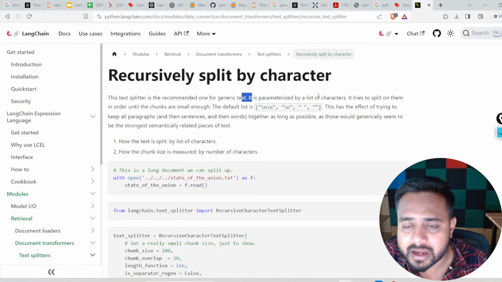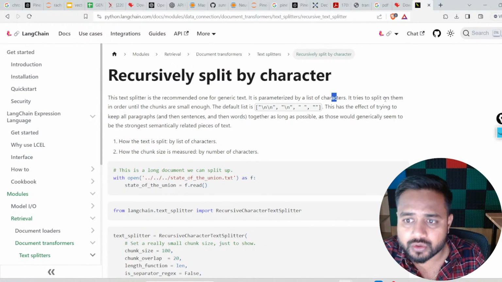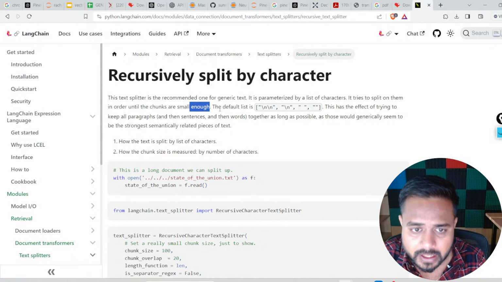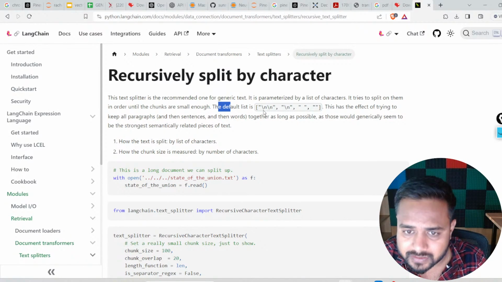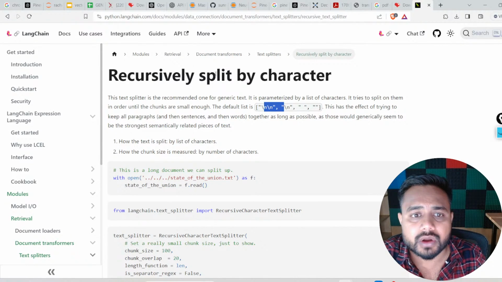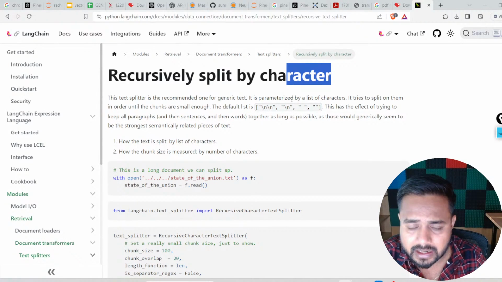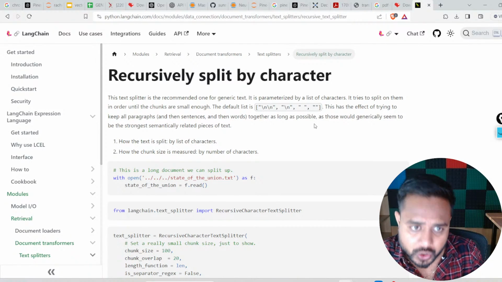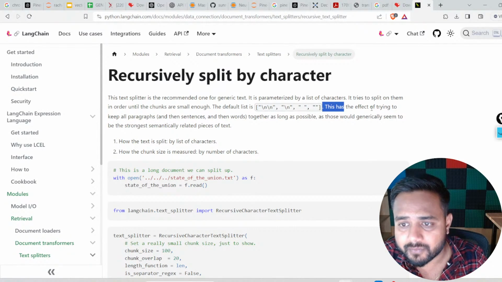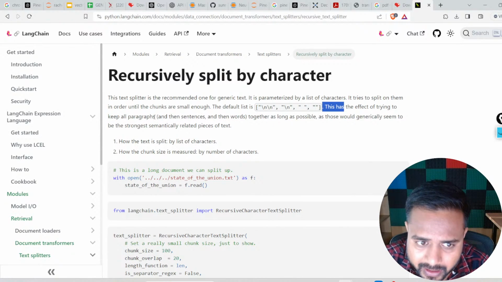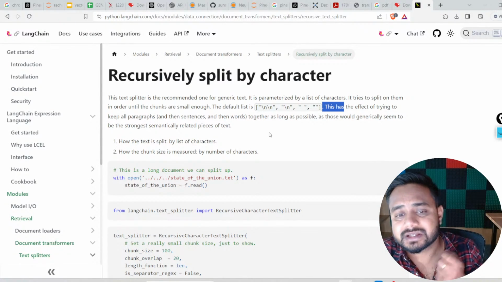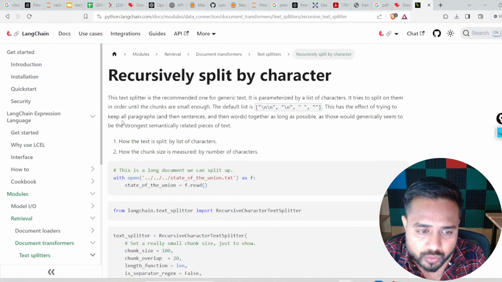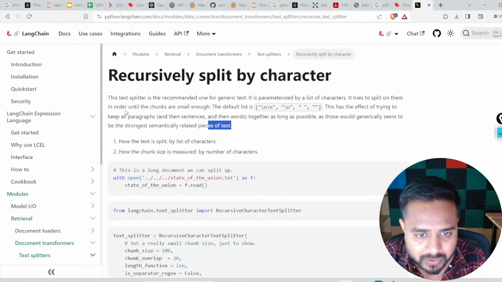It is parameterized by a list of characters. It tries splitting on them in order until the chunks are small enough. The default list is this one, so if it finds any such character, based on that character it divides the data into tokens. This has the effect of trying to keep all paragraphs, sentences and words together as long as possible, as those generally seem to be the strongest semantically related pieces of text.